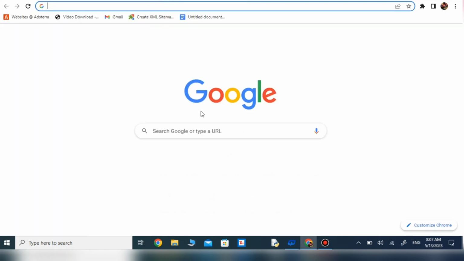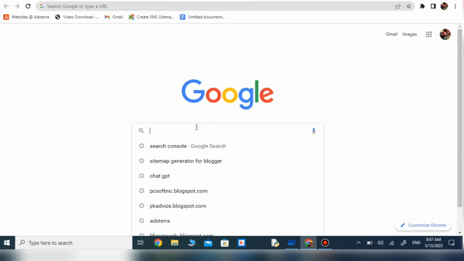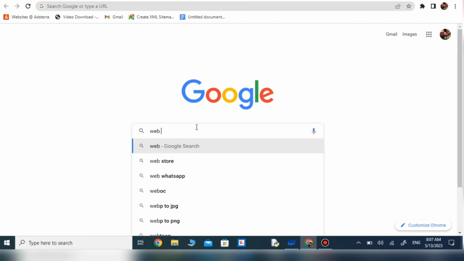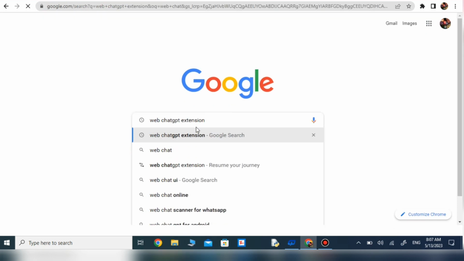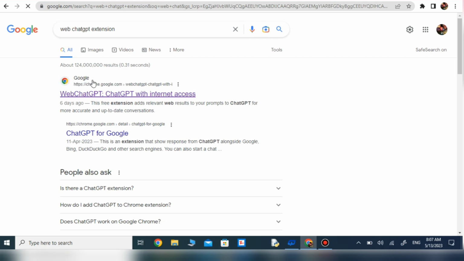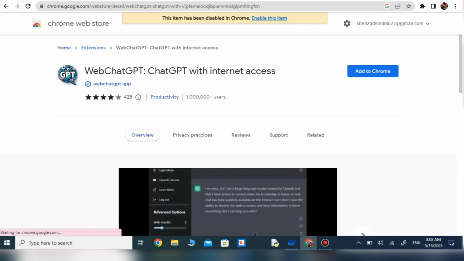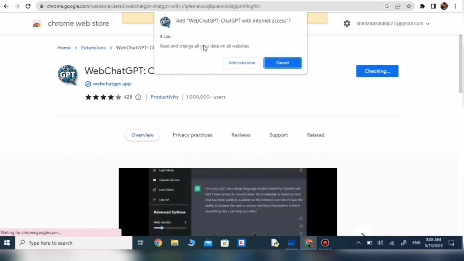So now we go on Google and search for the web ChatGPT extension. Okay, so here we search web ChatGPT extension to add web access on ChatGPT. Here you can see the first website on Google, so click on it and here you can see this extension. It is Web ChatGPT, a ChatGPT with internet access. So here you can see the option of add to Chrome, so click on it and again here is